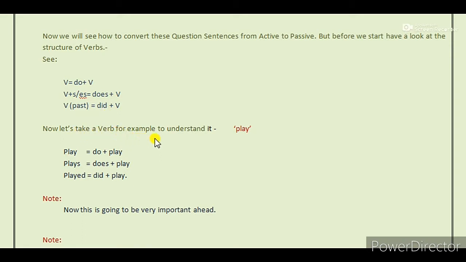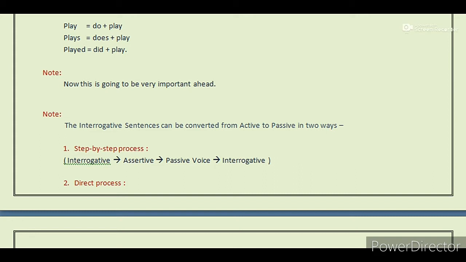Now take an example to understand it better. We have taken the verb play. Now see, I said verb equals do plus verb, so play equals do plus play. Now plays, the verb plus s or es construction, equals does plus verb. So plays equals does plus play. And finally, the past form of play is played, so played equals did plus play. See, now this is going to be very important ahead while learning voice change of interrogative sentences.